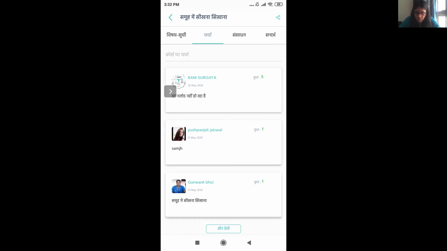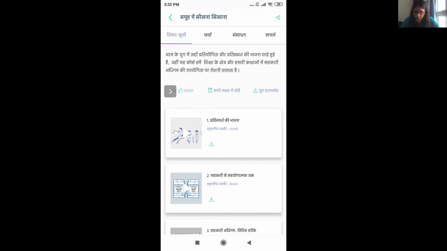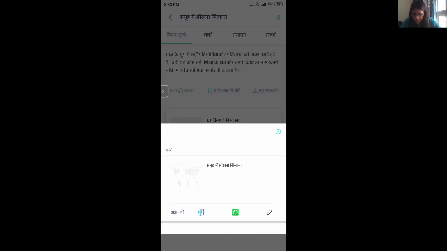Now coming back to Vishay Suchi. Once you have explored the entire course, you know the modules, you know Charcha, you know everything about it. Now let me show you what you can do with it, right? At the top, you can see the 3 dots, which are the option to share something, if you want to share this course with someone. So when I click on that, you can share this course with as many people as you want.